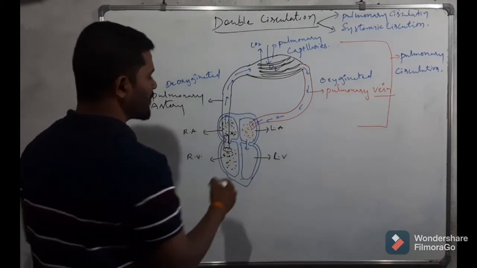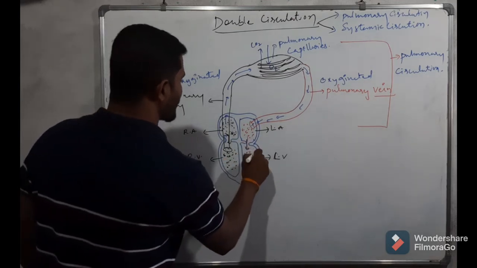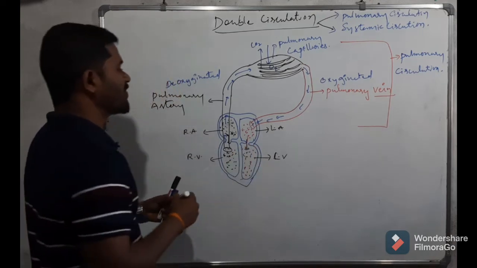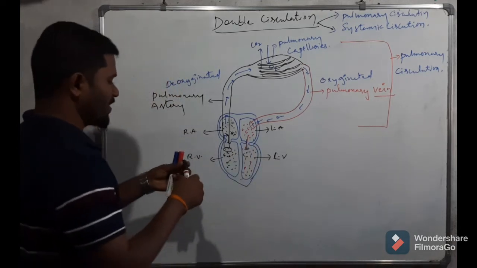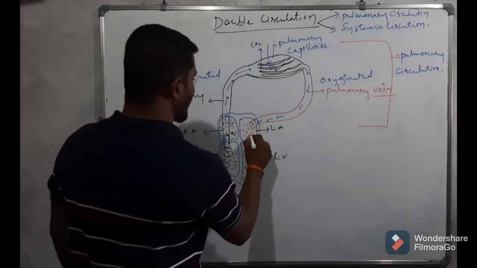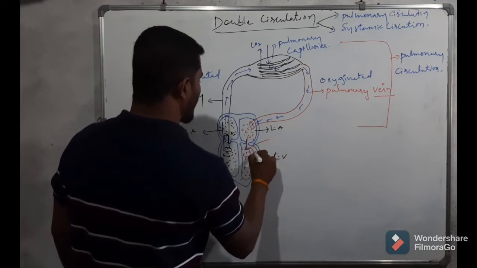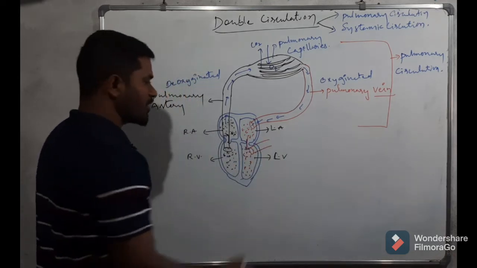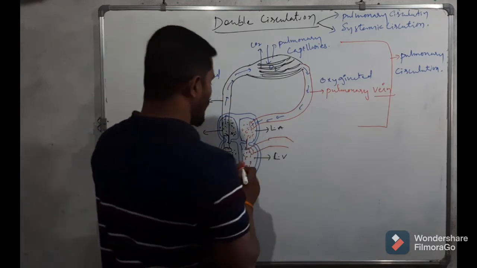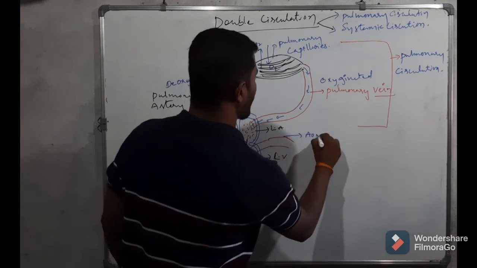Next, the blood reaches the left auricle, and from the left auricle it enters the left ventricle. From the left ventricle it is collected by a blood vessel called the aorta.